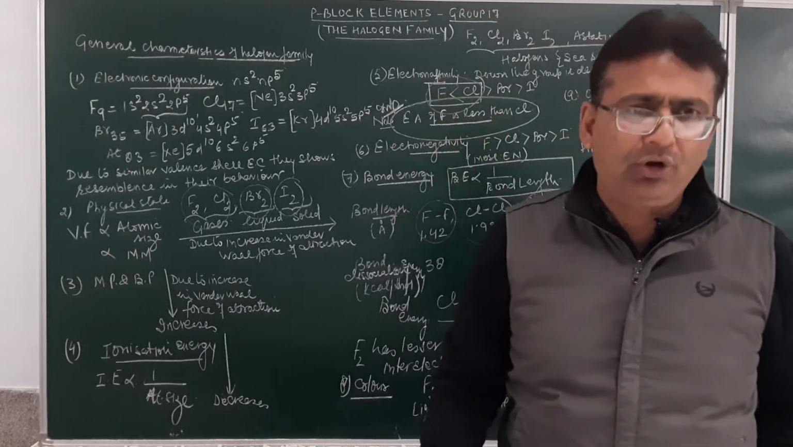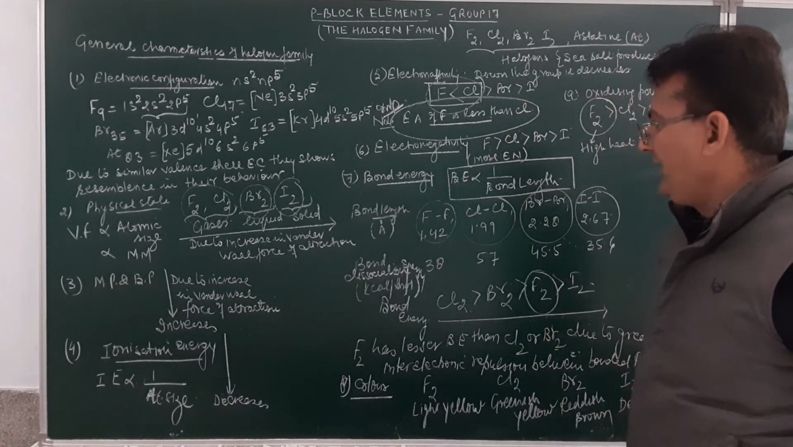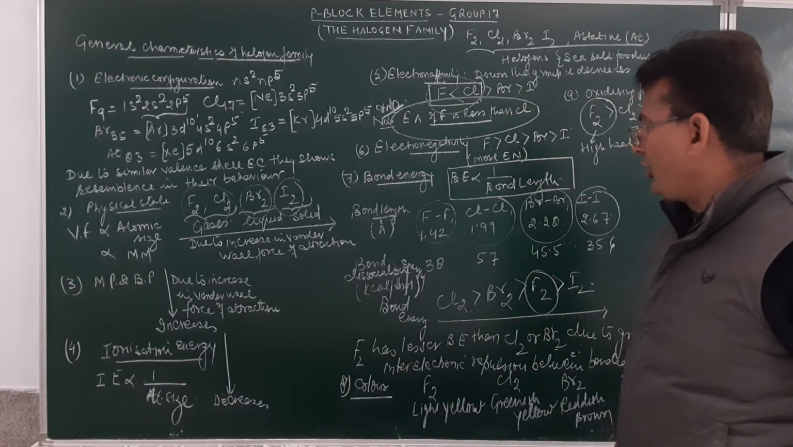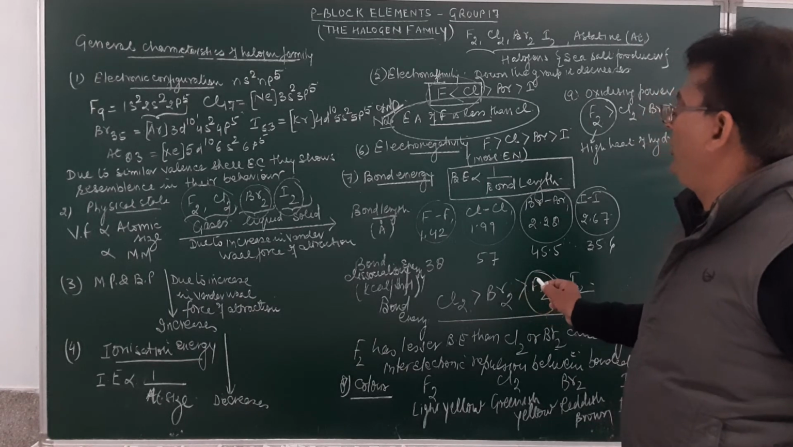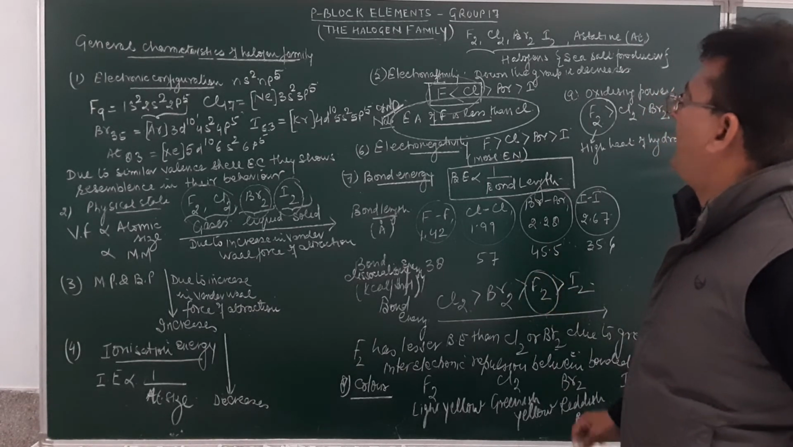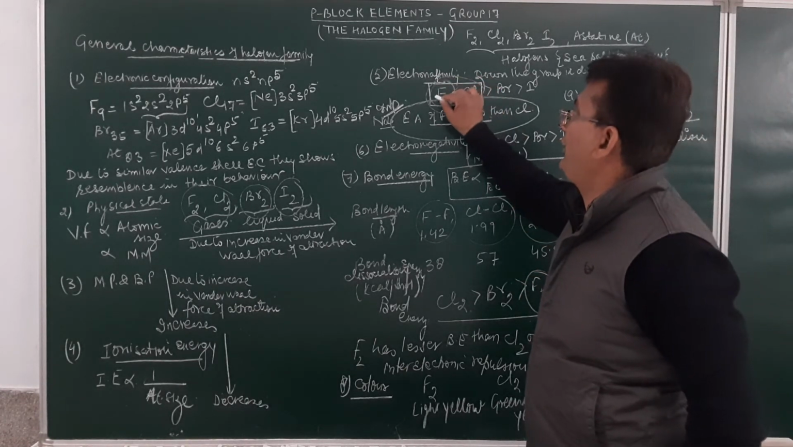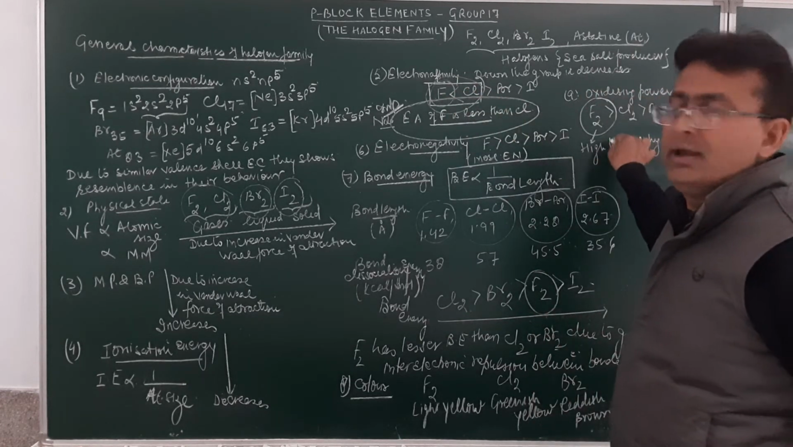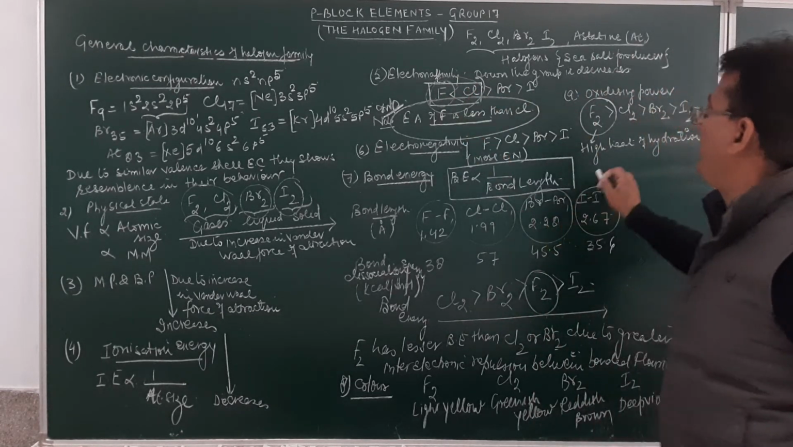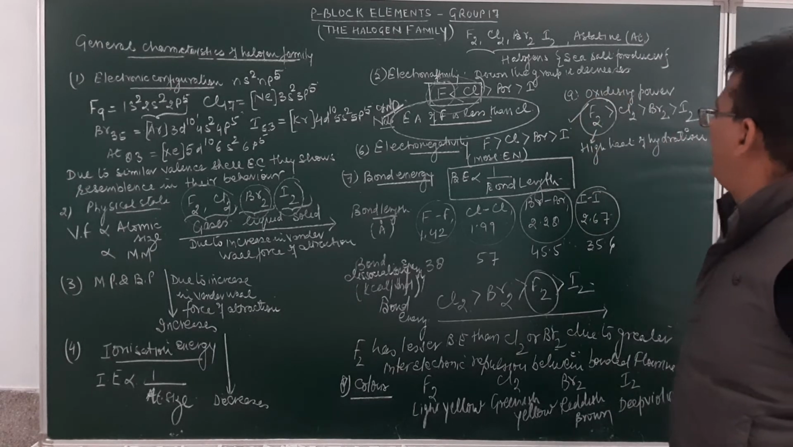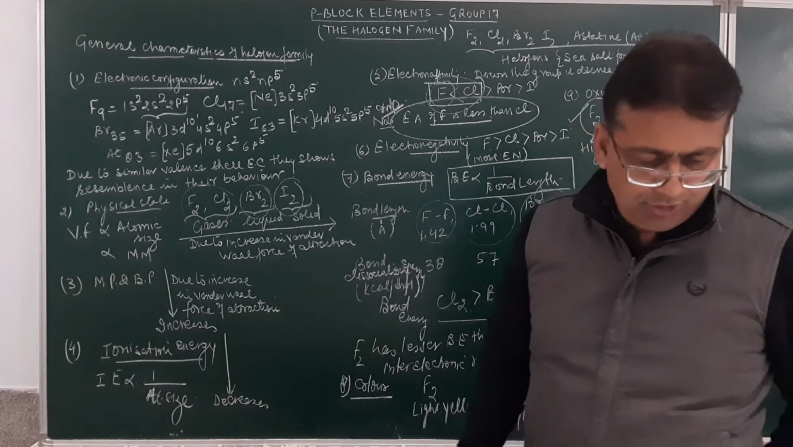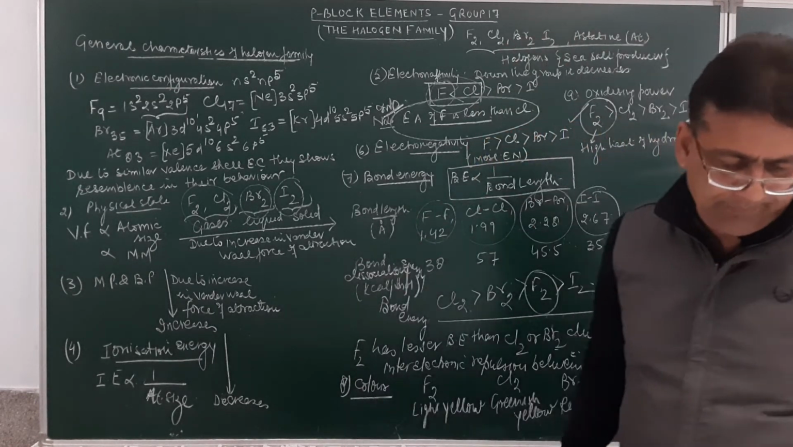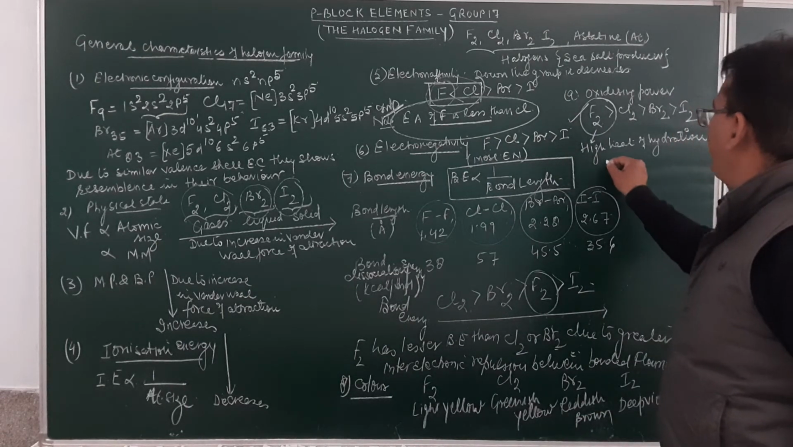So fluorine is the strongest oxidizing agent, although it does not have the highest electron affinity. There shall not be any confusion between these two. The electron affinity of fluorine is less than chlorine, but fluorine is the strongest oxidizing agent due to high heat of hydration. Next is solubility.